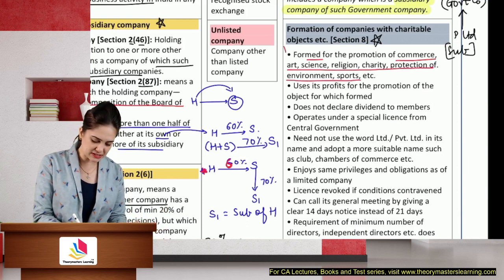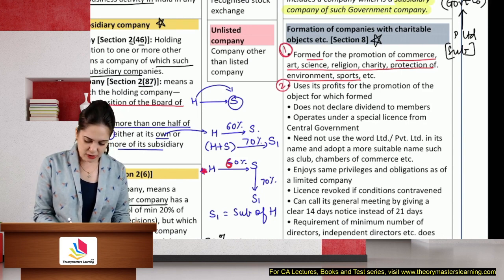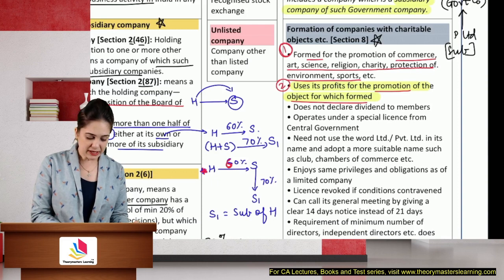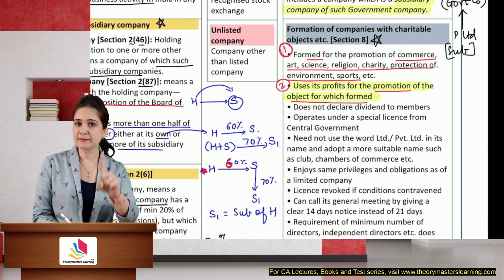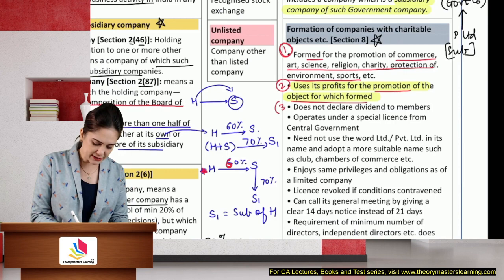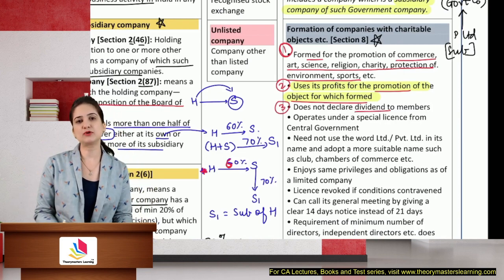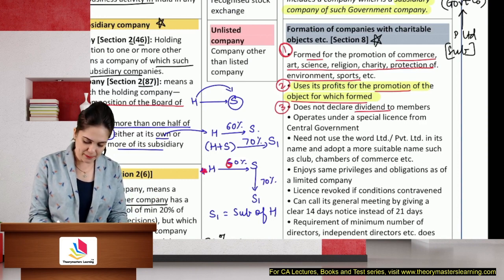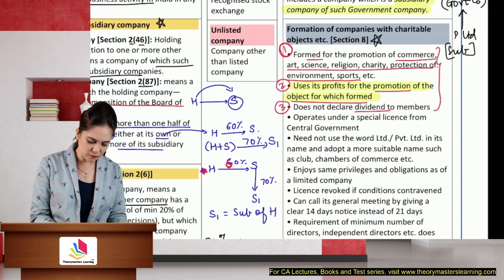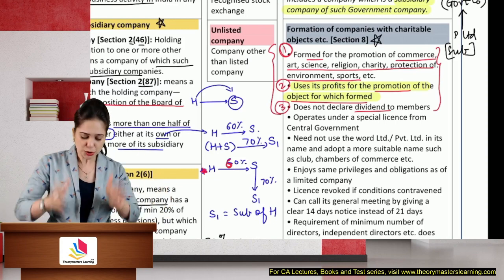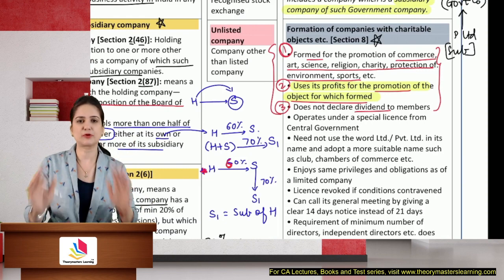So this is the first thing that you should write in your answer. It uses the profit for the promotion of the objects for which it is formed. So they don't use the money for distribution in the form of dividend. They do it to promote the objects. This is the second point which you should write in your answer. Then it does not declare dividend to members. In fact, it is prohibited from declaring dividend to members. So these are the 3 points which should be present in your answer, come what may. Even if they ask you a theory question or a case-based question on Section 8 company, you should compulsorily write these 3 provisions. It is compulsory.